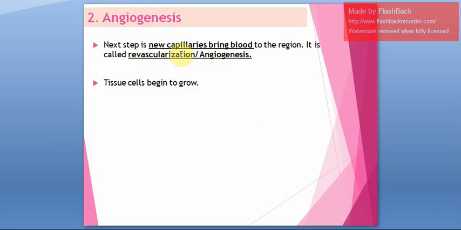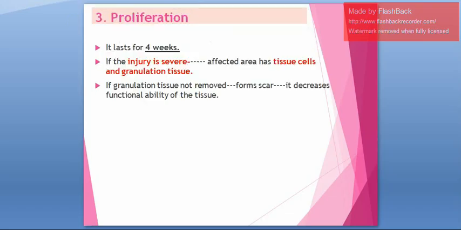Next is angiogenesis. As the term indicates, angiogenesis means new capillaries are formed. Angiogenesis is sometimes referred to as revascularization. It means new capillaries or new blood vessels will start to grow in that particular region. That is called angiogenesis. New capillaries will form, that is called angiogenesis or revascularization.